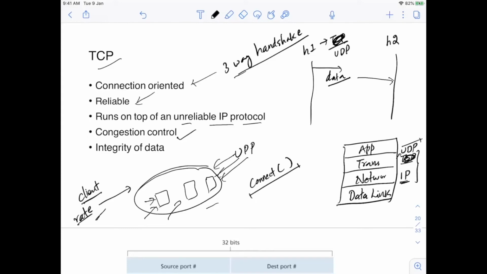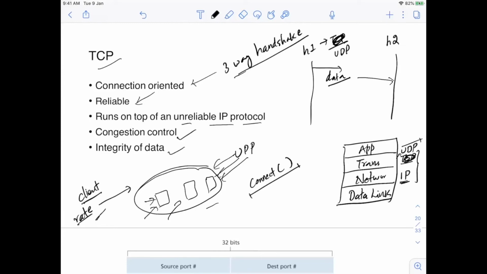The last one is integrity of data, and this is also very important. So UDP also does this and TCP also does this. Whatever data is in the TCP segment will be provided by the application layer. So it should not happen that the data gets corrupted in between.